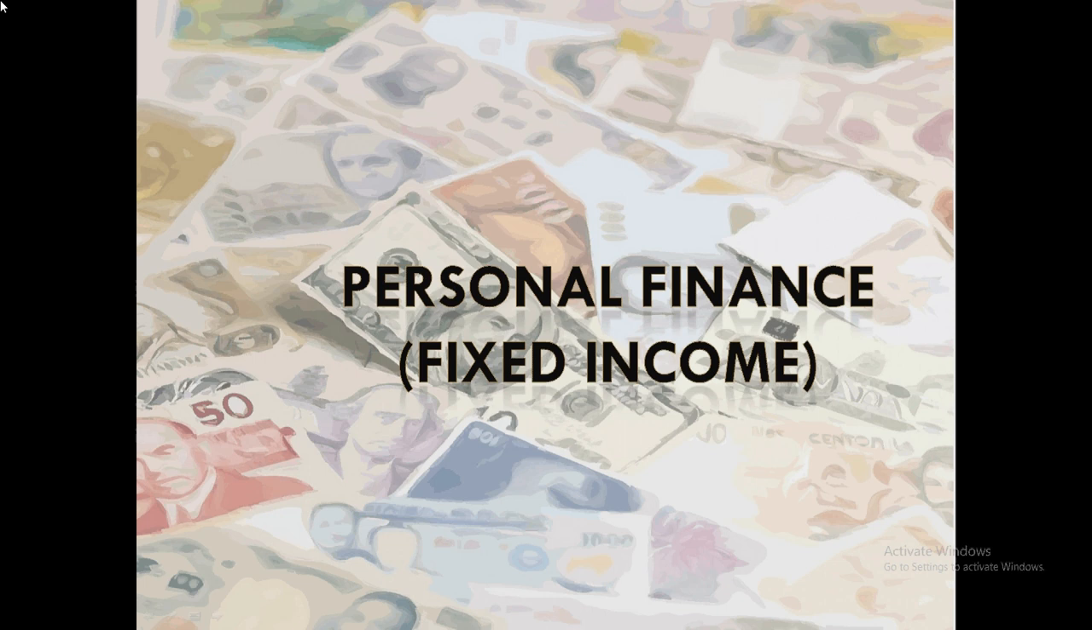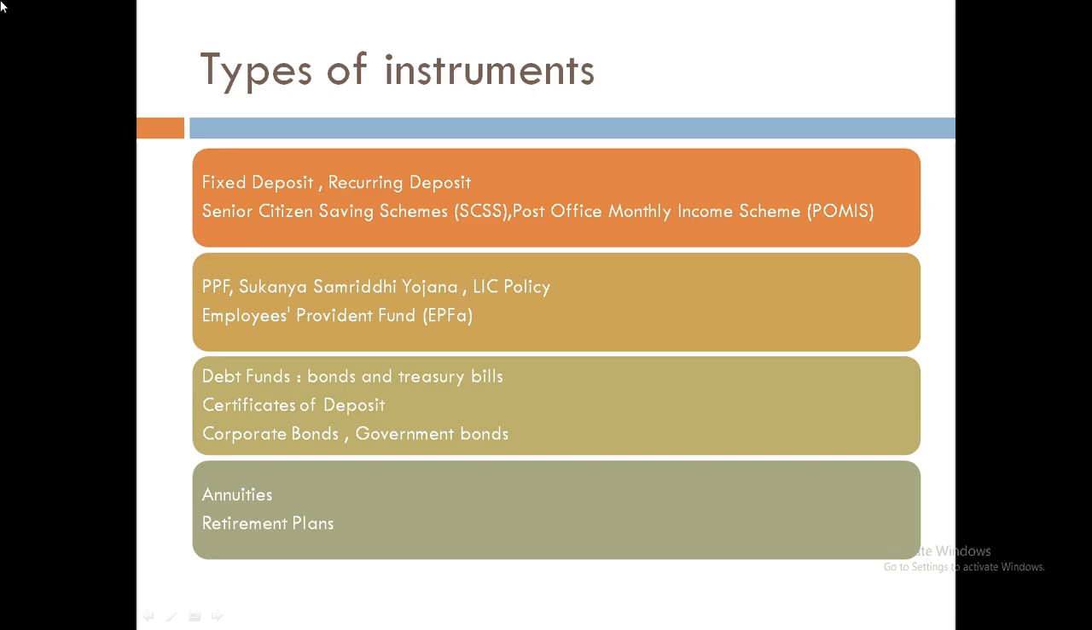There are multiple products in the market, so I am just covering a few of them that you might be aware of. There are a lot of types of instruments under fixed income. One is a fixed deposit, then recurring deposit, senior citizen savings scheme, post office monthly income scheme, PPF, Sukanya, LIC, Employees Provident Fund. More than that, there are certificates of deposit, annuities, and retirement plans. We'll go quickly through them one by one.